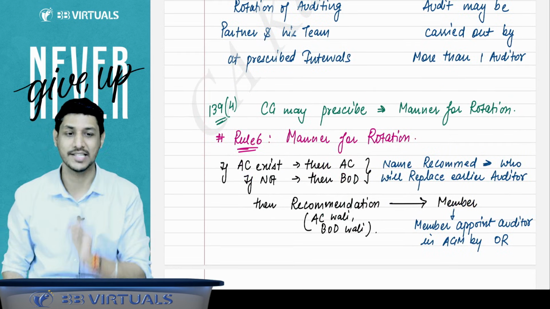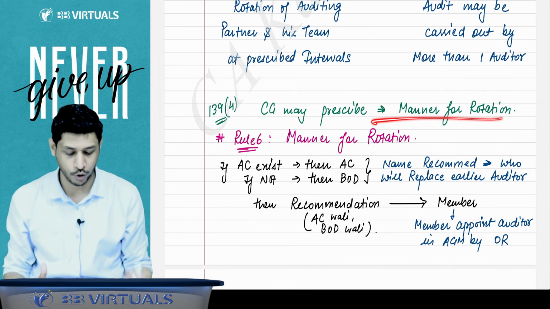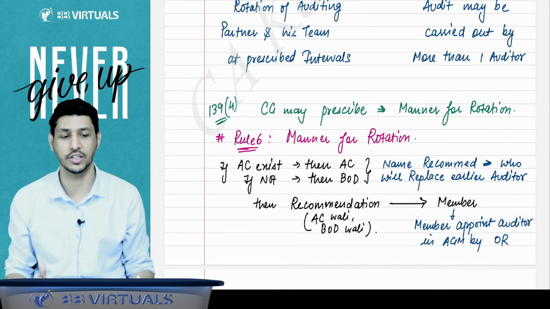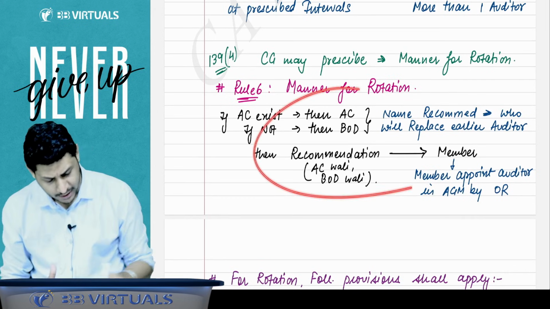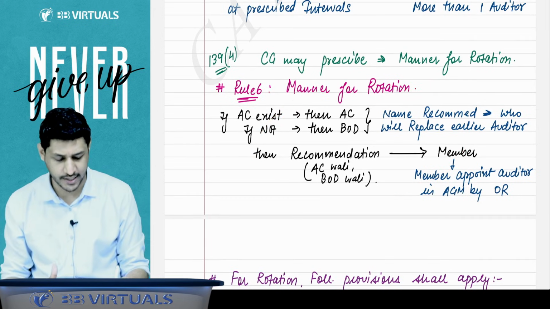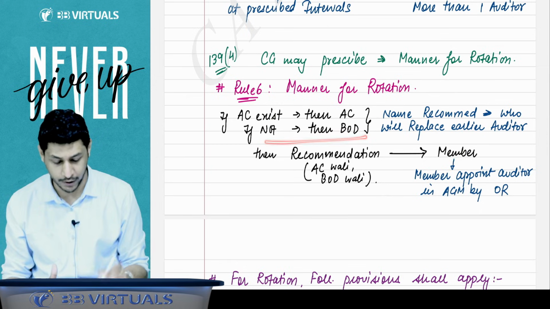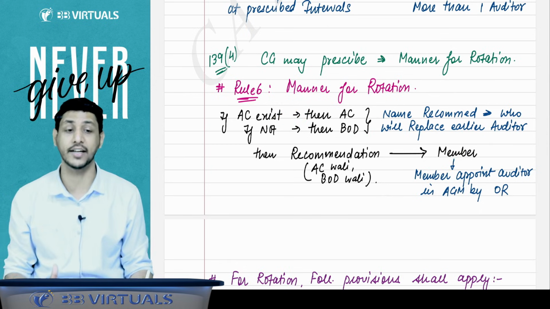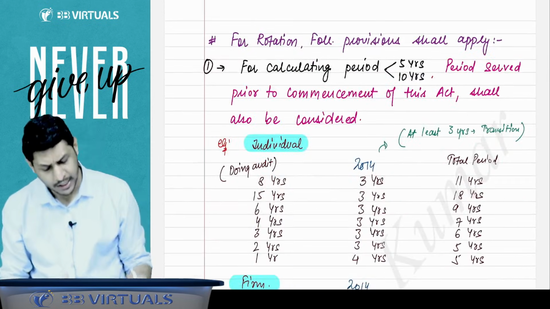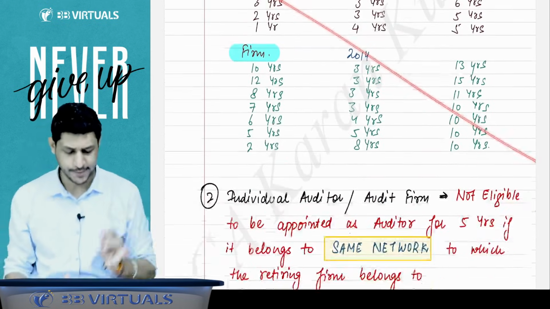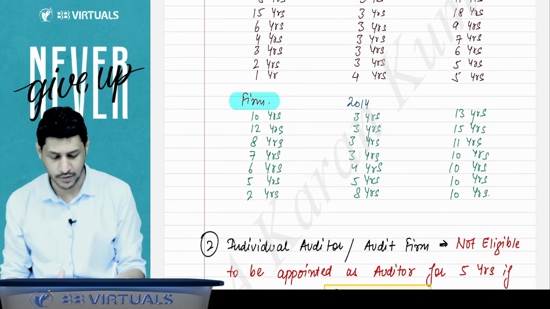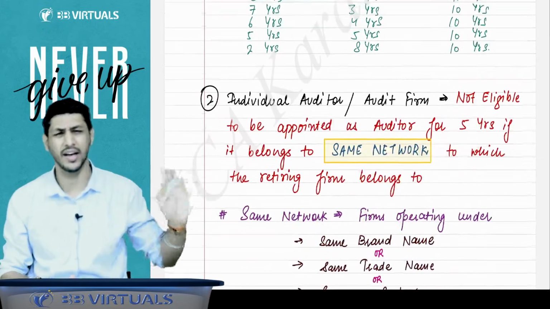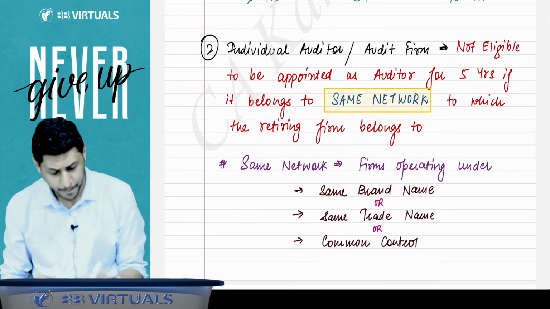139 subsection 4 says that the CG may prescribe the manner for rotation. What is the manner for rotation? This I have already told you. If an audit committee exists, then the audit committee will recommend the name. If the audit committee does not exist, then the board of directors will recommend the name. And you need not study this provision because this is a transitional provision and it is not relevant now. So we are not going to discuss it in the revision video.